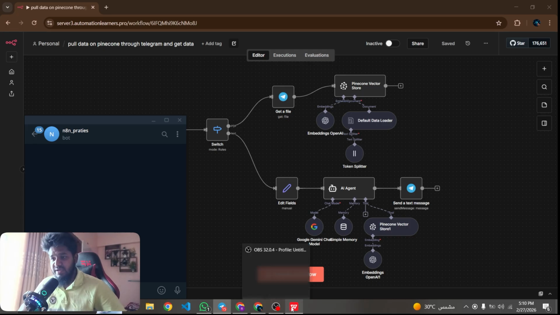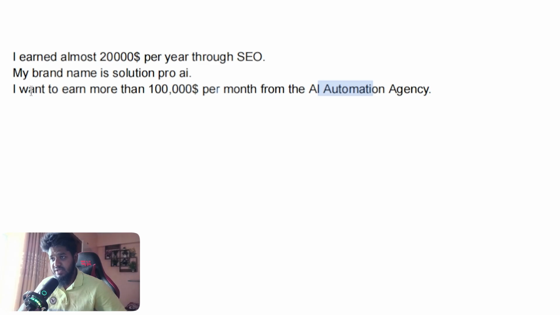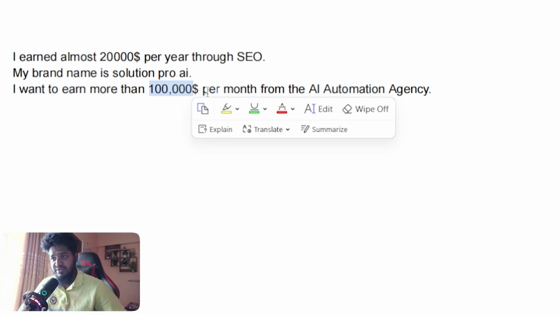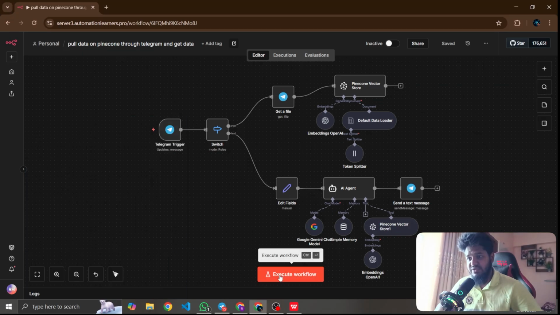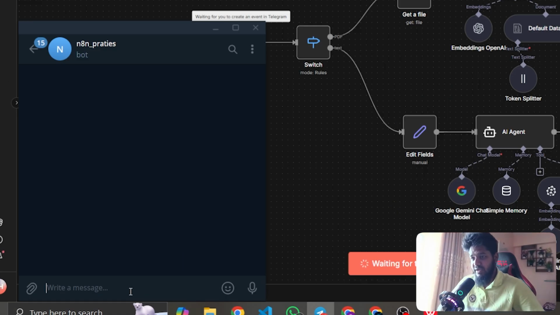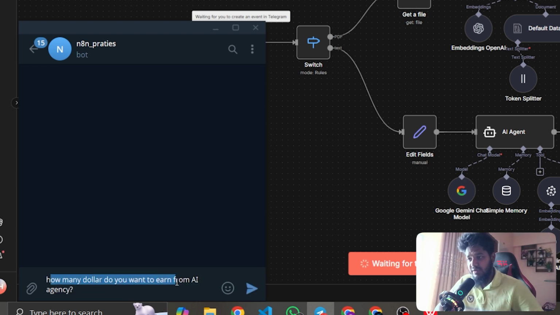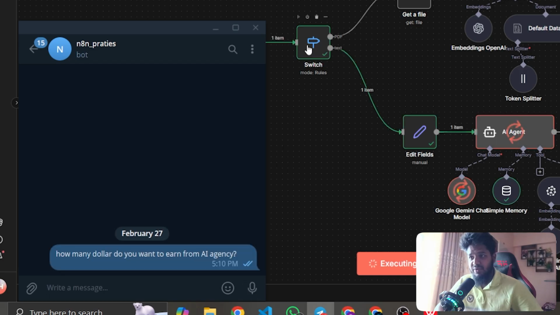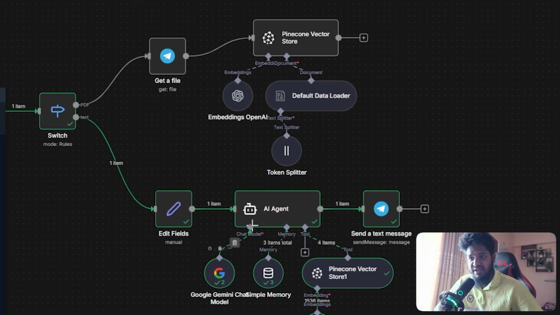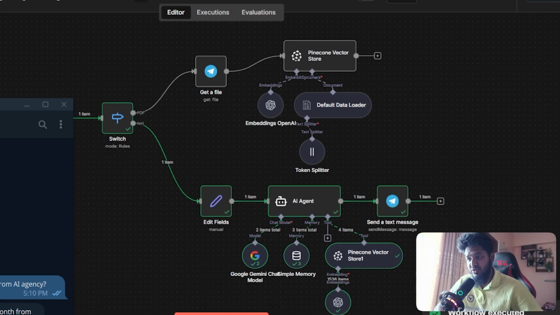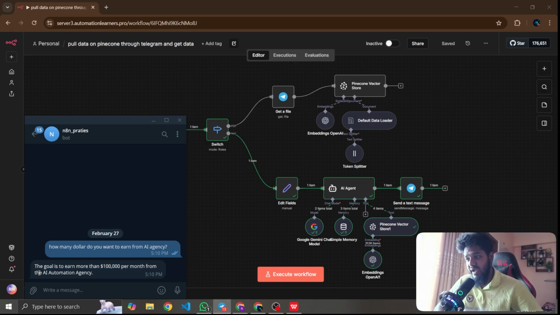So if I ask this question, I want to earn more than 2000 USDT per month from AI automation, and execute the workflow, and also ask how much do you want to earn from AI automation, then you can see the exact workflow created from the AI agent and Pinecone, taking data from Pinecone and using Google Gemini, and it gives you the reply: the goal is to earn more than 2000 USDT from the AI automation agency.